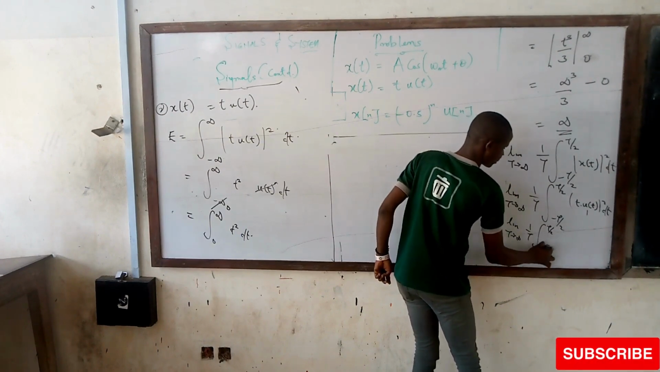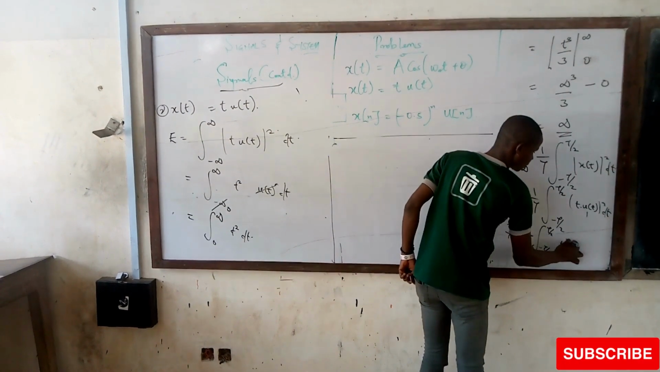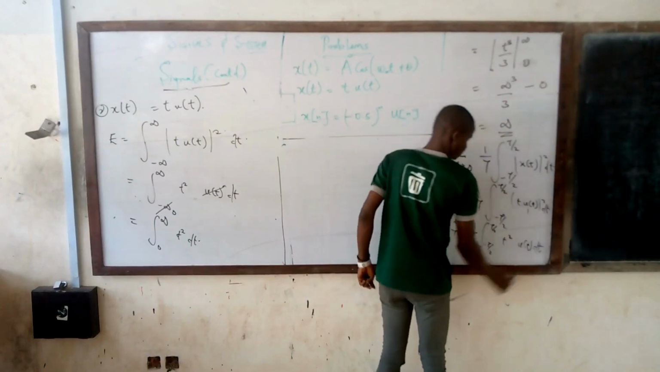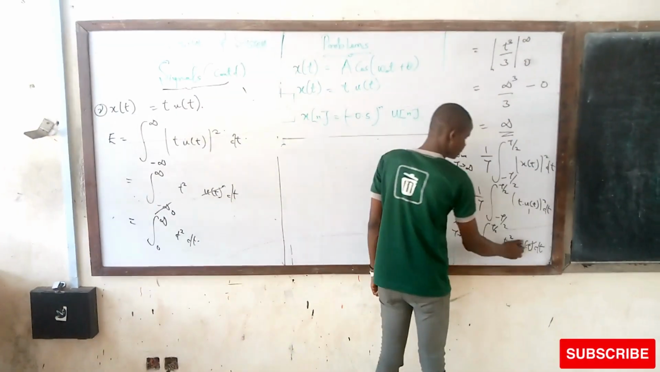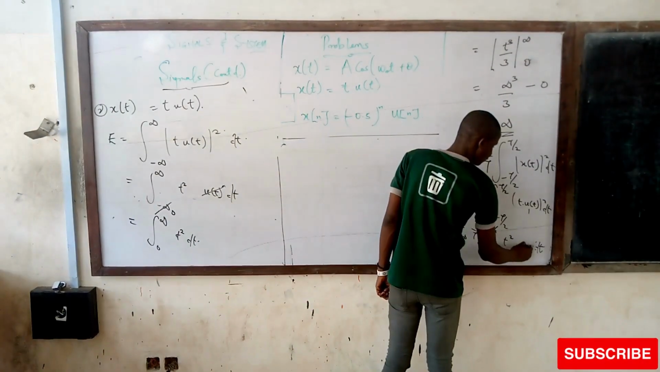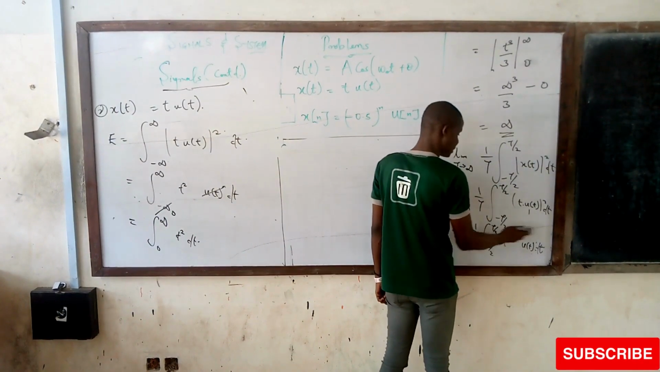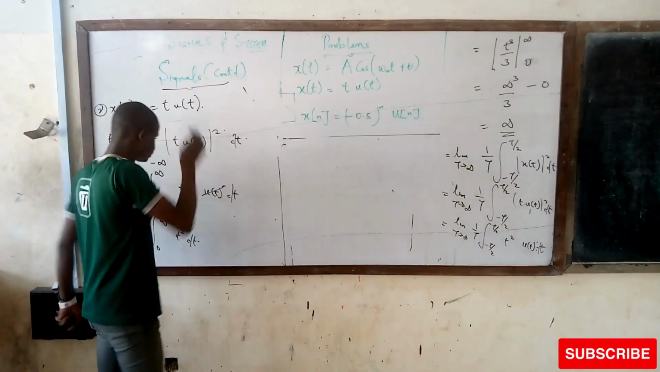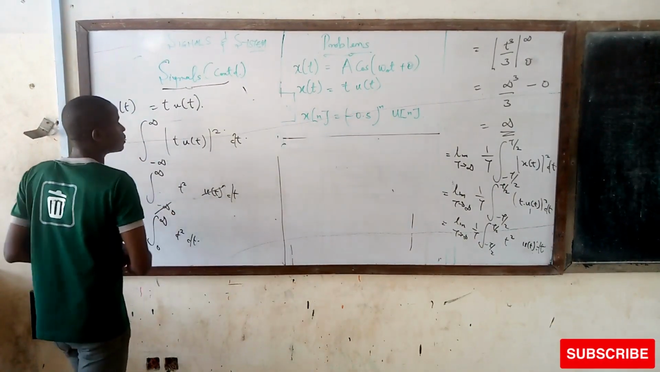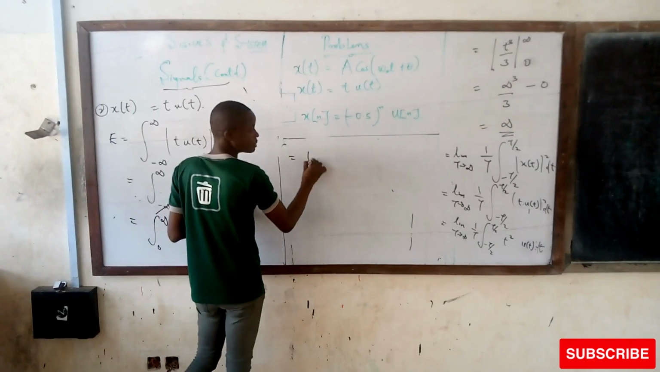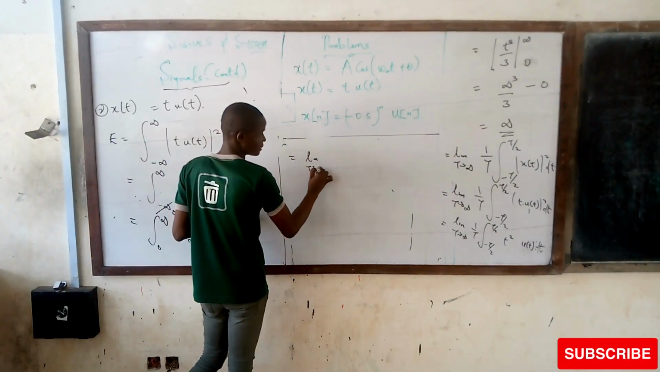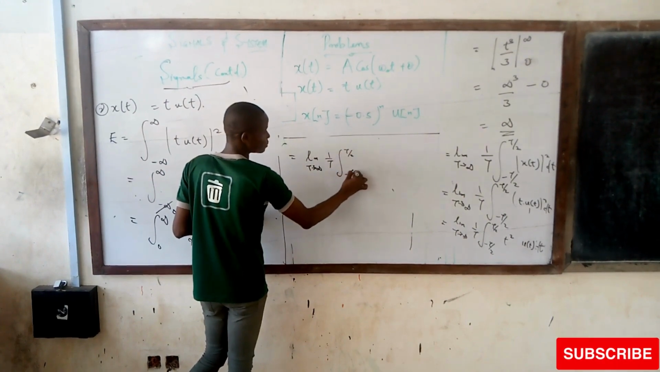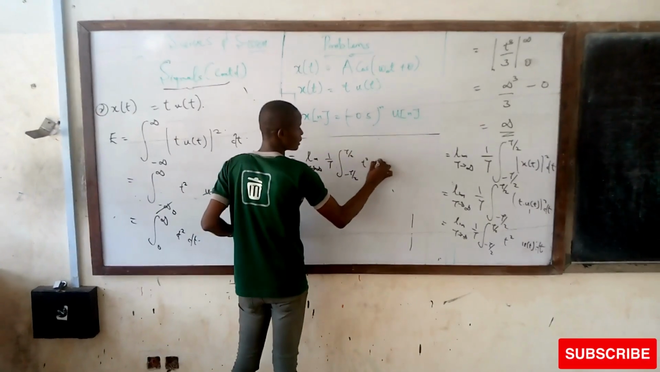Which is the integral from minus T over 2 to T over 2 of t squared u of t dt. In this case, the same thing, we are still having u of t, then I can turn this just to 1. Now I can move on to this and say this is going to be limit as T tends to infinity, 1 over T integral from 0 to T over 2 of t squared dt.